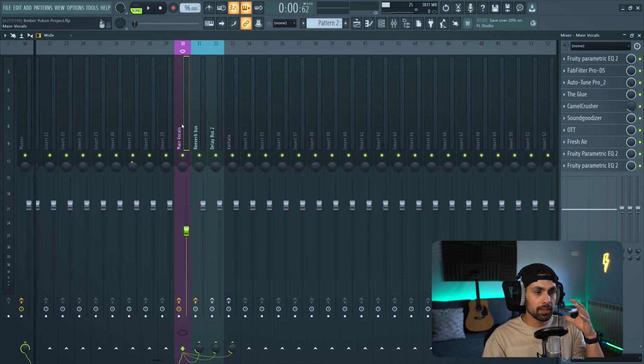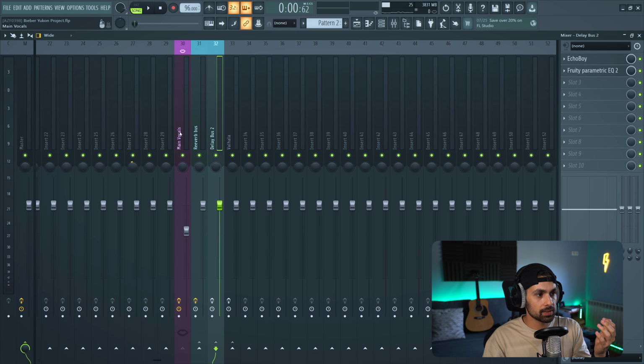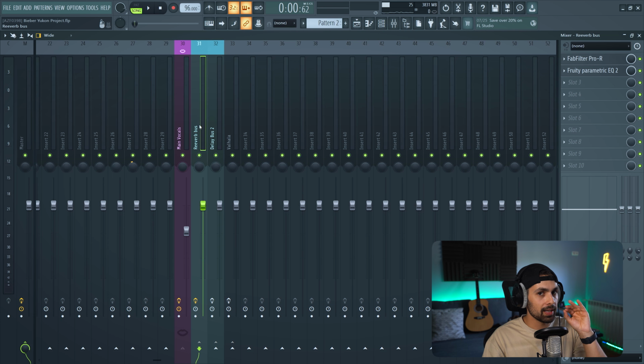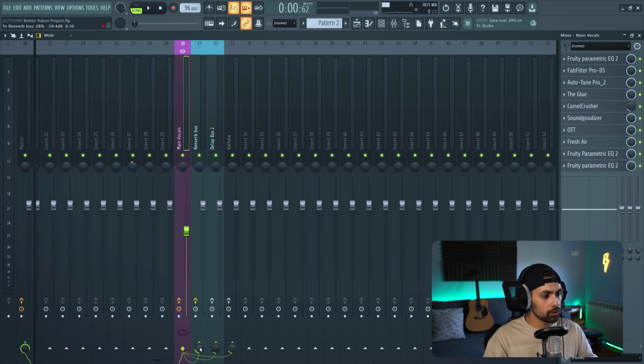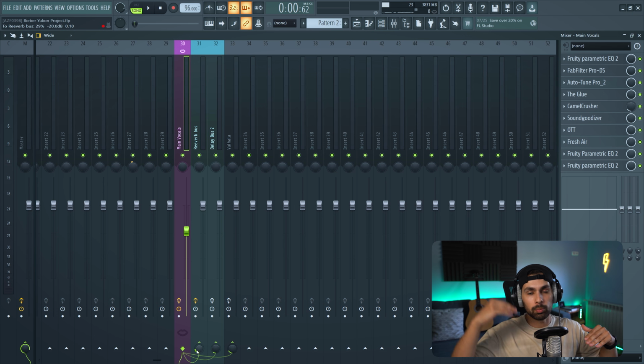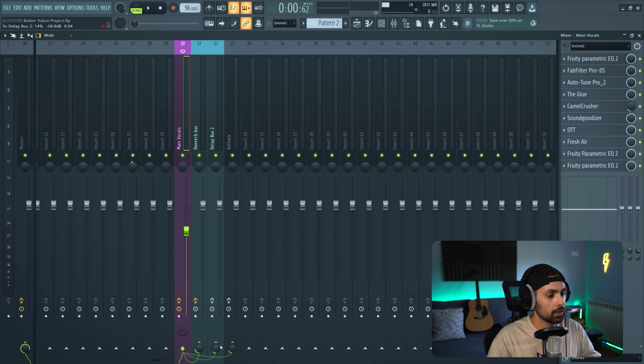And don't forget, guys, all that I'm doing right here is send the main vocals to the reverb bus and the delay bus, which are vocal chains that I already have saved as presets. All you have to do is come down here and you hit this little up arrow right here, and it already sends the signal from the main vocal to the reverb bus, all right? And then you adjust it right here, and you can even automate it if you want more or less reverb during the song. Okay, so we're gonna be doing so with this Vala Room right here.